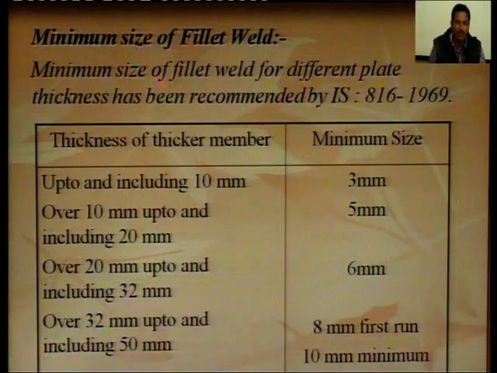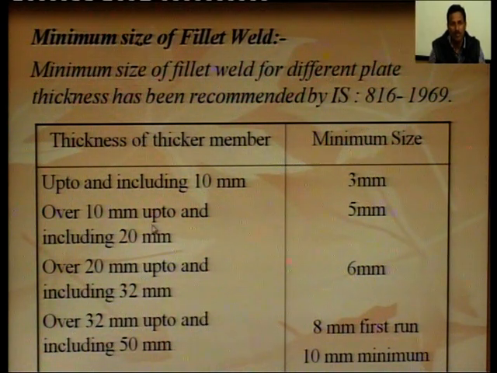Next, minimum size of fillet weld. Minimum size of fillet weld for different plate thickness has been recommended by Indian Standard IS 816-1969 as follows. Thickness of the thicker member, up to and including 10 mm: the minimum size of weld is 3 mm. So, if the member has thickness up to or including 10 mm, then the minimum size of fillet weld is 3 mm.